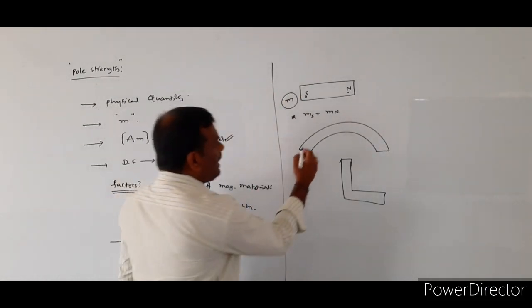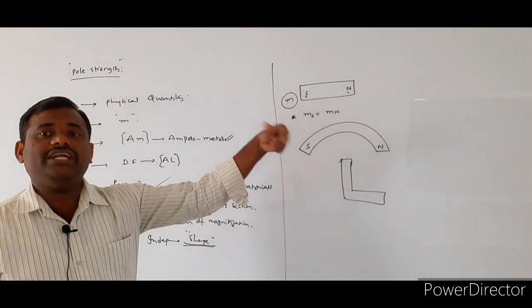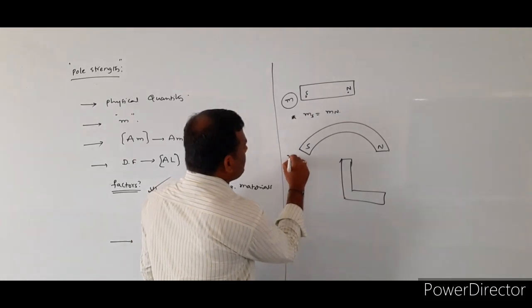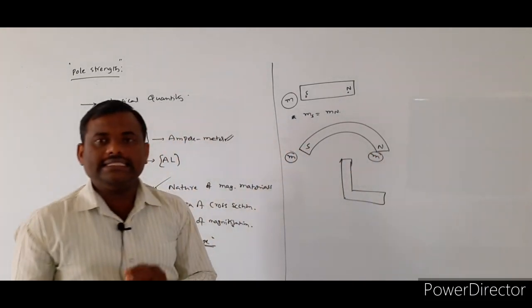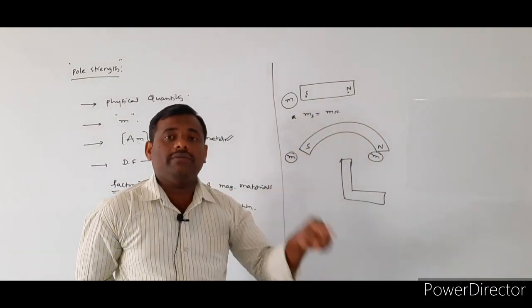Whenever this bar magnet is bent into a definite shape, the pole strength of the bar magnet does not change.